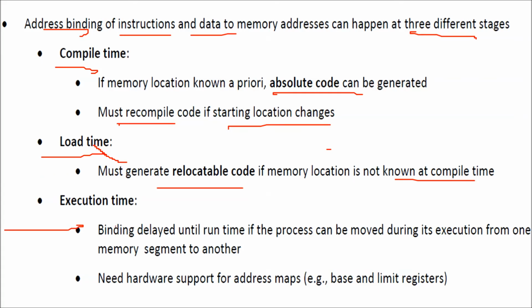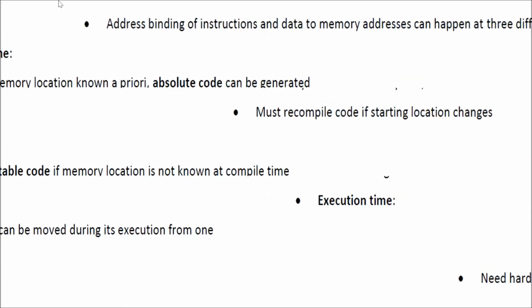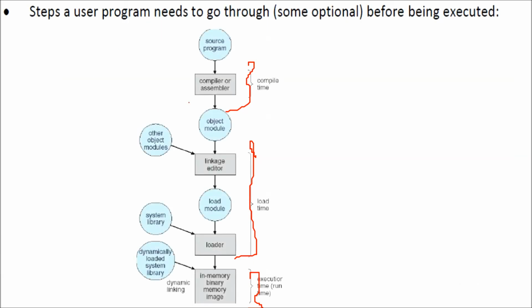Execution time is when the binding is delayed until runtime. Now the process can be moved easily from one memory segment to another. This you can do, but it needs certain hardware support, that is, you ought to have base and limit registers. So these are the steps which I was talking about.